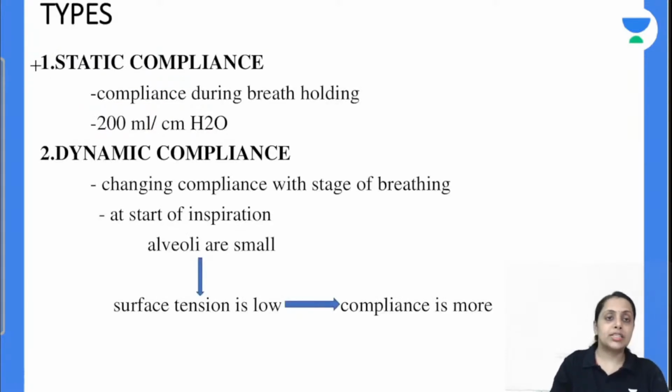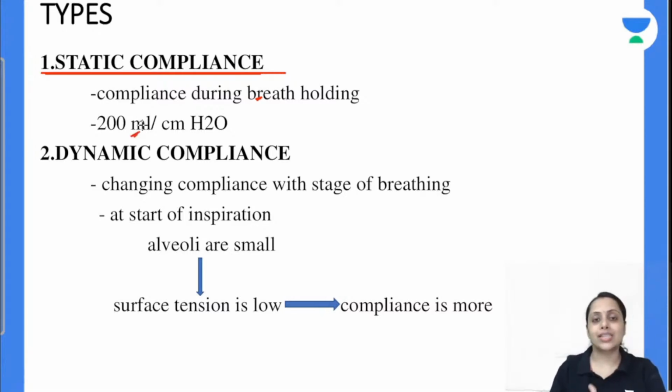Moving further, different types of compliances are there. First is static compliance. This is the compliance during the breath holding situation, and it is 200 ml per centimeter of water. Next is the dynamic compliance. As the name suggests, it changes with the stage of breathing. So what happened at the start of inspiration, our alveoli are smaller.